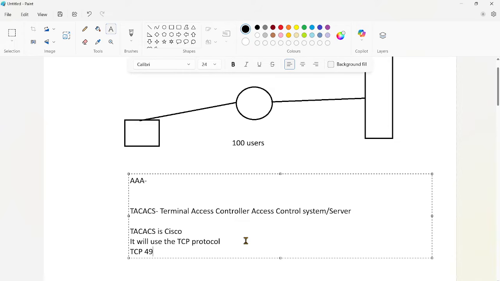As this is a TCP protocol, it is mostly reliable on the connection methods.